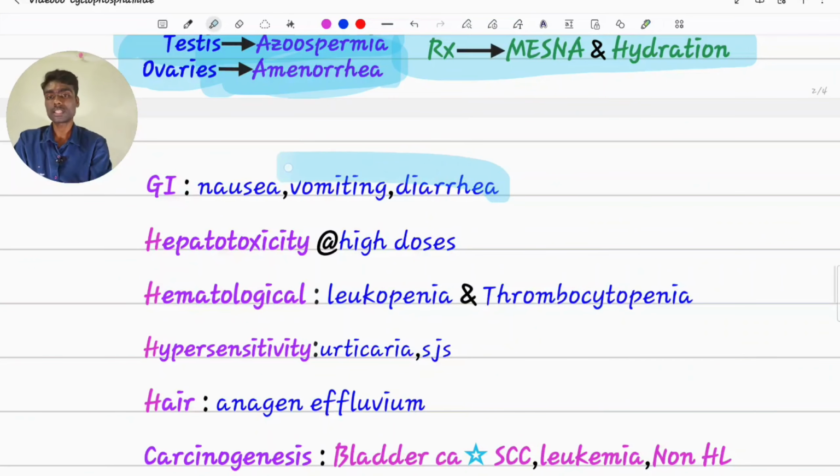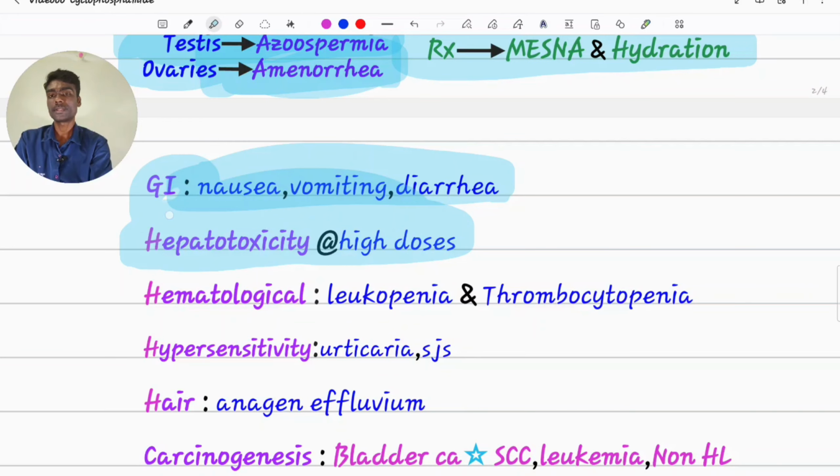GI side effects, nausea, vomiting, diarrhea, hepatotoxicity at high doses. Same like azathioprine, it is also a prodrug. It is getting activated into its active drug, which is a toxic metabolite. Same here also, that active metabolite is very toxic. Same as in azathioprine, I have told 4H. Here also same 4H is coming.